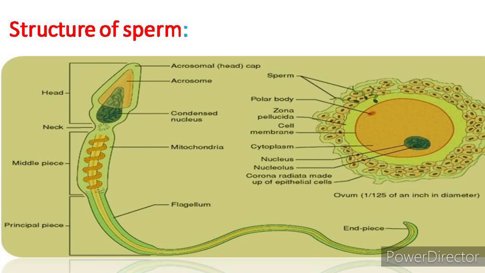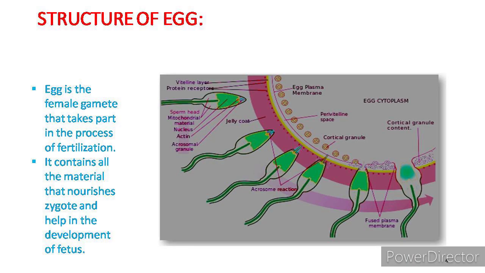Sperm from the testes reach the seminiferous tubule, and then, under the guidance of the female reproductive organs like the vagina, cervix, etc., the further process of fertilization takes place. Next is the structure of the egg. The egg is the female gamete that takes part in fertilization, and it contains all the material that nourishes the zygote and helps in the development of the fetus.